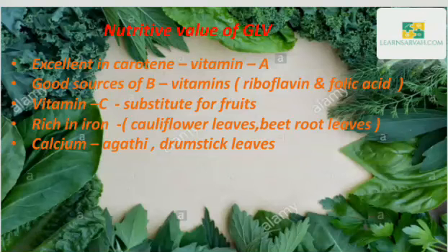But the availability of calcium and iron is hindered by the presence of oxalic acid. At the same time, GLV have a high moisture content and they are not a good source of protein, fat and carbohydrate, and hence they do not contribute to the energy value of food. Greens are a good source of fiber, which helps in preventing degenerative diseases. Of all the green leafy vegetables, agathi is the most nutritious.